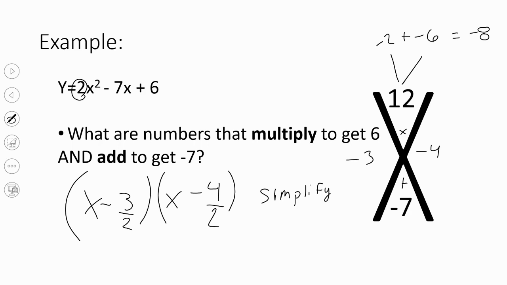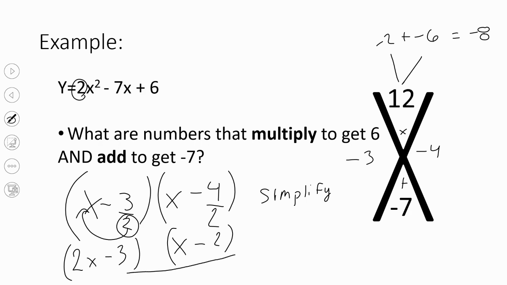So this one we can't simplify. So we'll move to the next one. What's 4 divided by 2? 2. Good. So we have x -2 is one of the factors. And then since we can't simplify this, we can't leave it as a fraction either. So this is called the bottom-up method. We're going to take the bottom of the fraction and move it up in front of x. Okay, so we have 2x -3 is our other factor. So then this would be our answer.